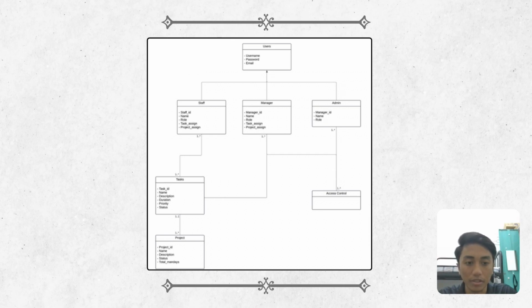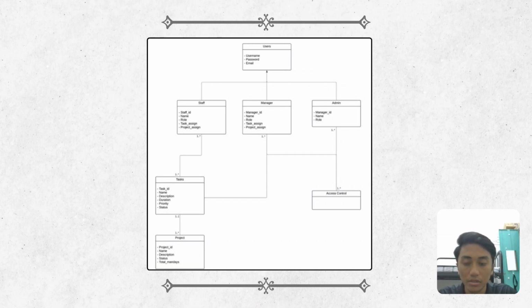and project assignment. The task class holds information such as task name, description, priority, and status, and is associated with both staff and project records. That indicates who is responsible and what project the task belongs to.